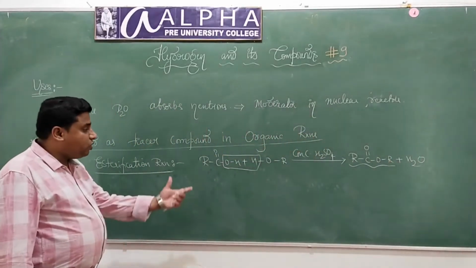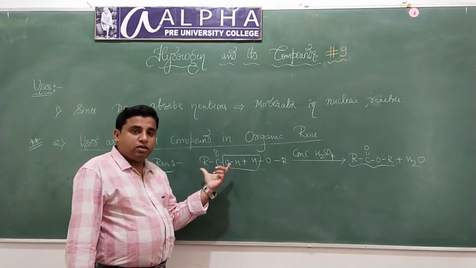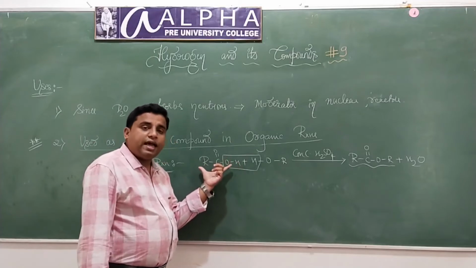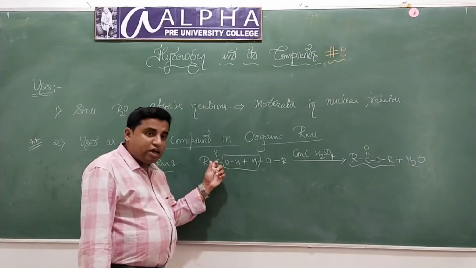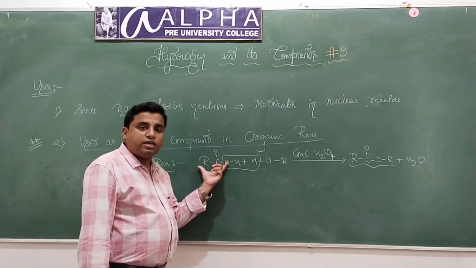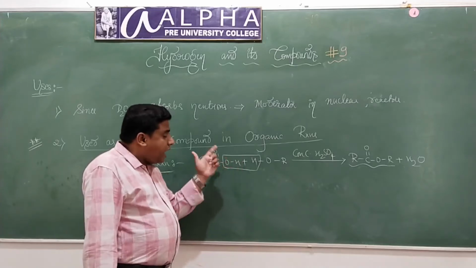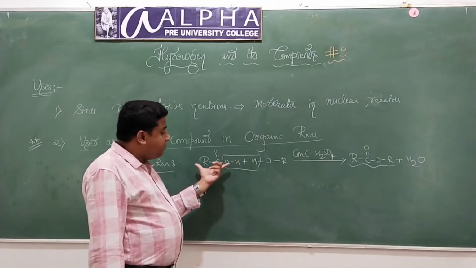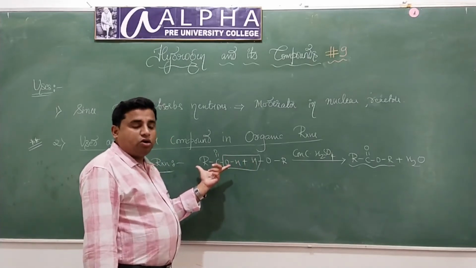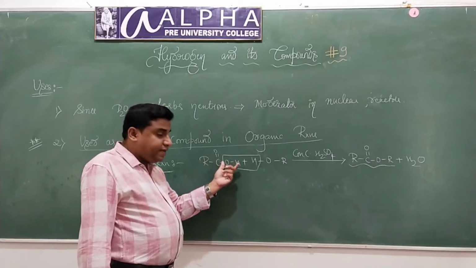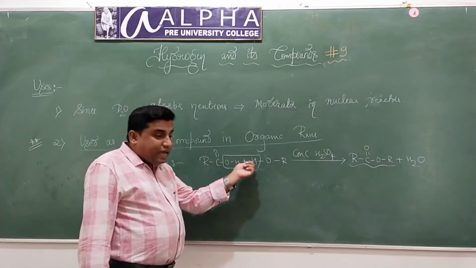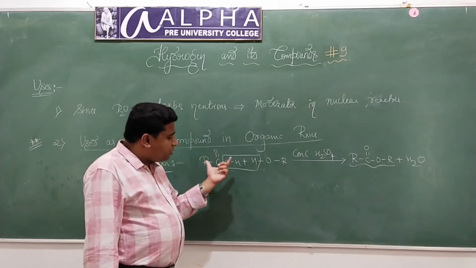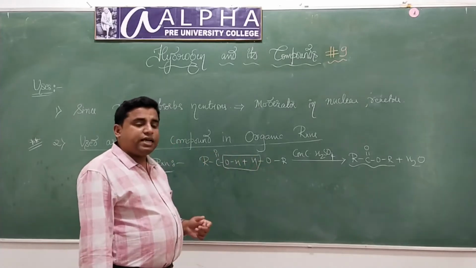Observe here, we know carboxylic acid is an acid. Since carboxylic acid is an acid, hydrogen must have been eliminated from carboxylic acid, but in this reaction hydrogen is getting eliminated from the alcohol and OH is getting eliminated from the carboxylic acid. Now I want to confirm from which compound hydrogen is getting eliminated.